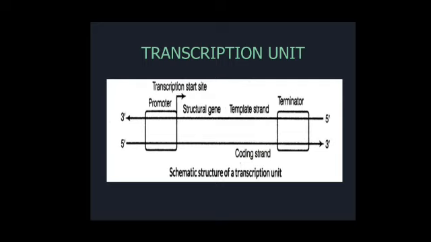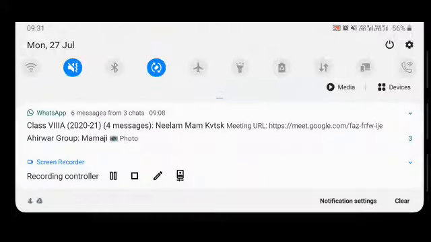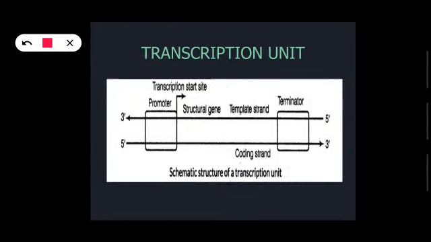As you know, DNA always has two strands, so in the same way this transcription unit shows the two strands. One of the strands is the template strand and the other strand is the coding strand. Here you can see the polarity of the coding strand is 5 prime to 3 prime, and the polarity of the template strand is 3 prime to 5 prime. So there are some conventions for naming.